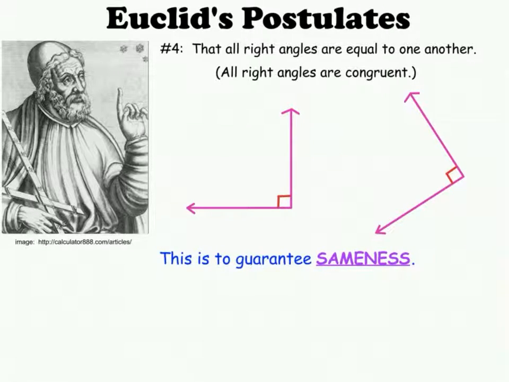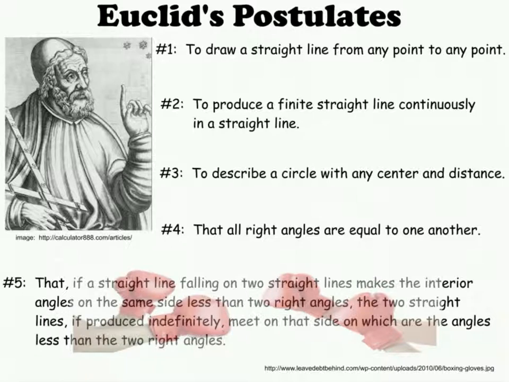Again, all right angles are right angles. Finally, the fifth postulate. If a straight line falling on two straight lines makes the interior angles on the same side less than two right angles, the two straight lines, if they're produced indefinitely, will meet on that side on which the angles which are less than two right angles.